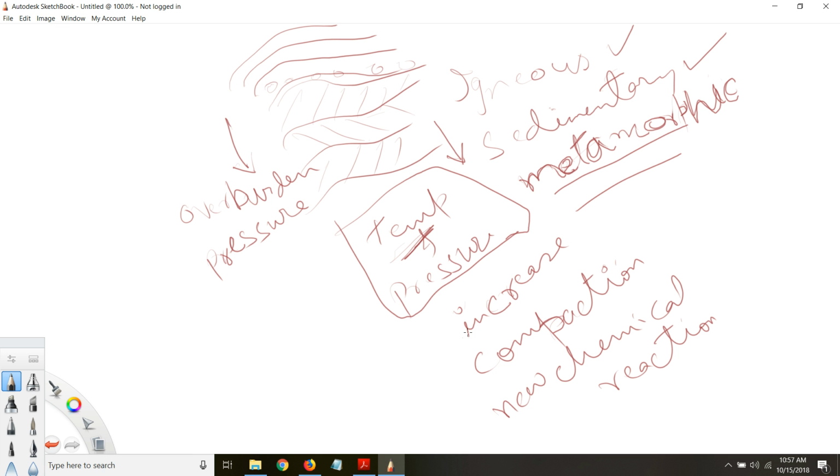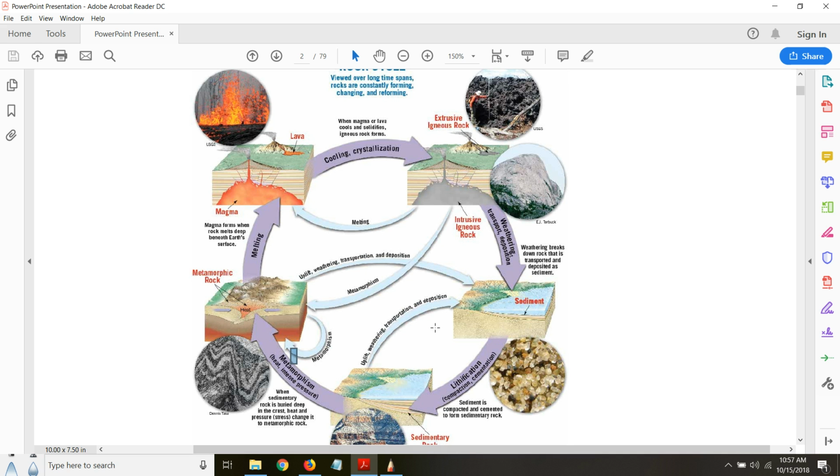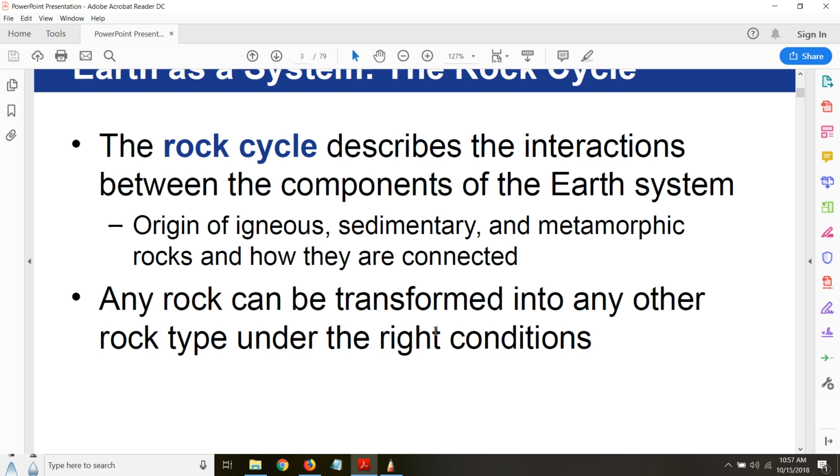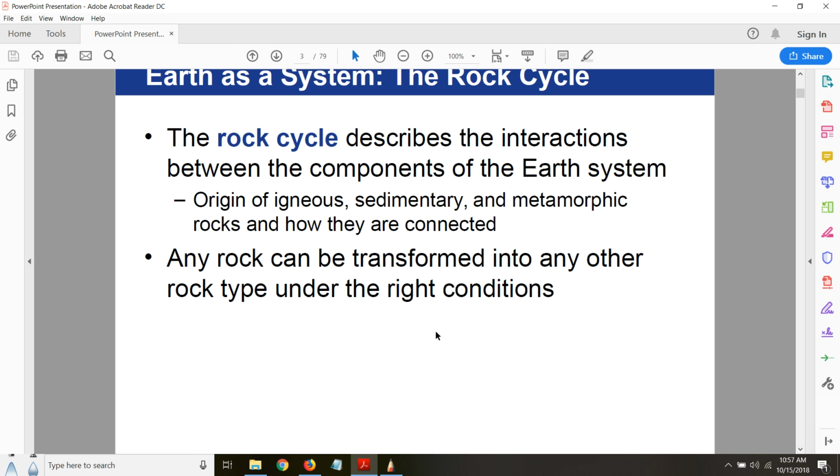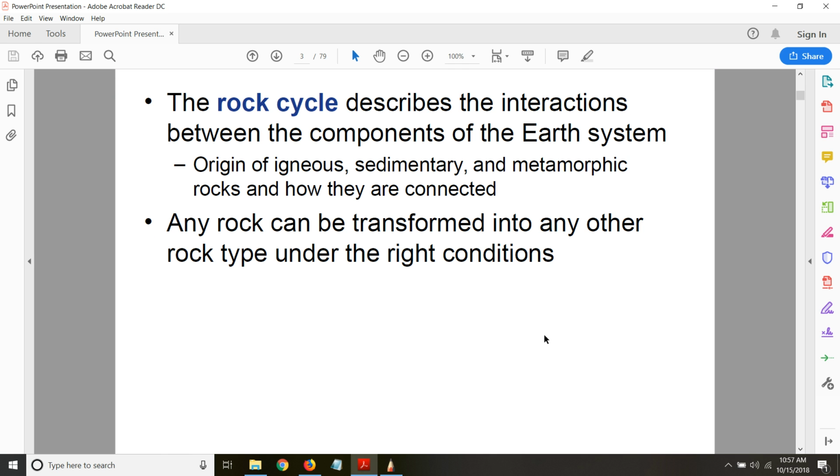So let's just quickly go over the slide here. So this is about the rock cycle. The definition of the rock cycle: it describes the interaction between the components of the earth system, the origin of igneous, sedimentary and metamorphic rocks, and how they are connected. So that's how the rock cycle describes the connection between these three types of rocks and how they transform from one type to another. Any rock can be transformed into any other rock type under the right conditions.